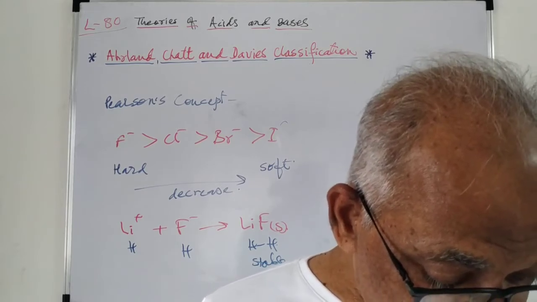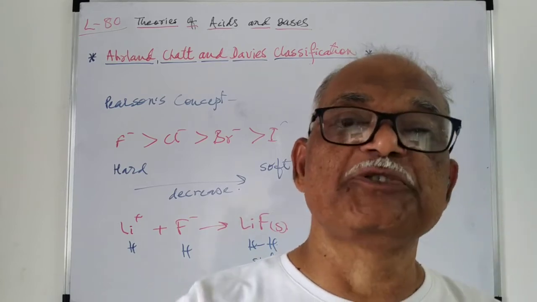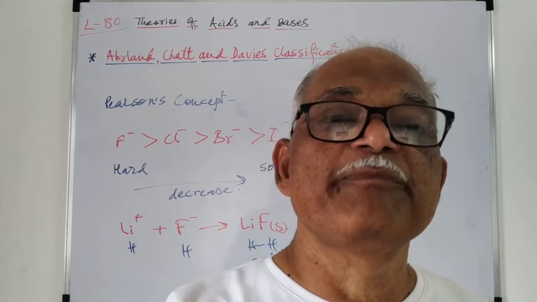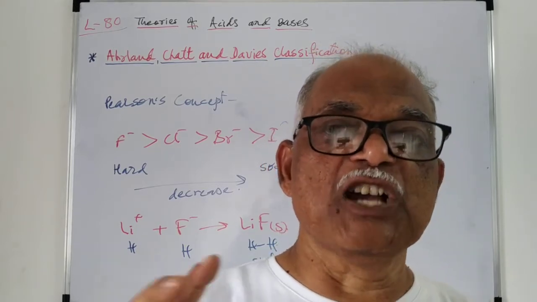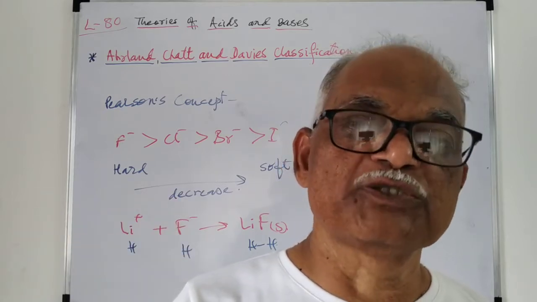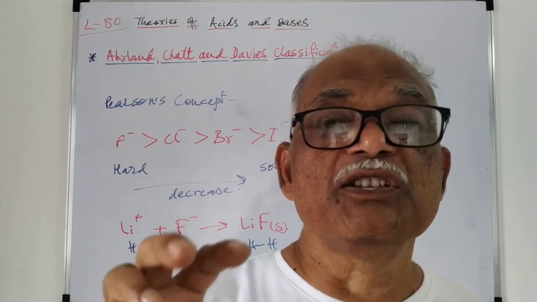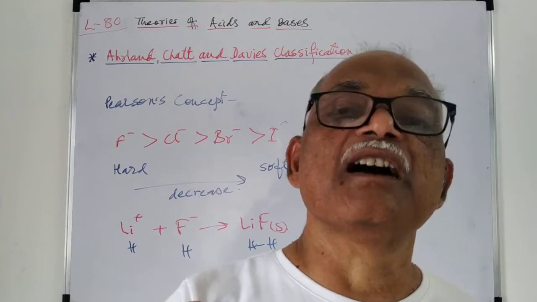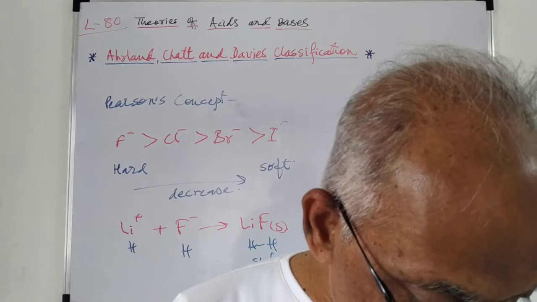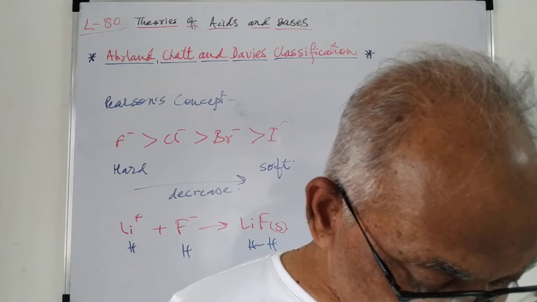We can also consider the cations with higher positive charge. If we see the oxidation state of the metal ion, generally you will find that metal ions with higher charge, like +3 or +4, are mostly harder species. And if the oxidation state of the metal ion is smaller, then these are softer species. So on the basis of charge or oxidation state, we can say whether it is harder or softer.